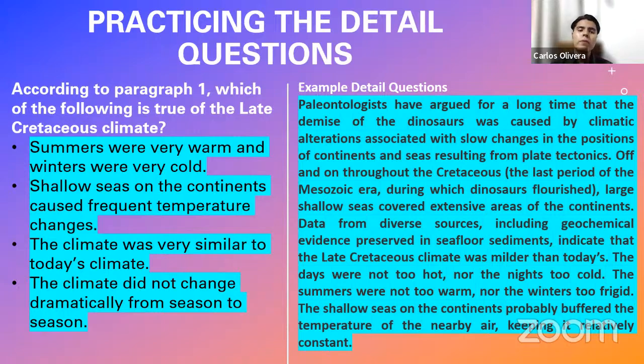Now, let us see the question that is on the left side of the screen. It says, according to paragraph 1, which of the following is true of the late Cretaceous climate? As you can see, it's basically asking you, what does the passage say? In this case, you don't have to interpret anything. You don't have to look for the reasoning train. You don't have to conclude anything. You don't have to make an inference, not at all.